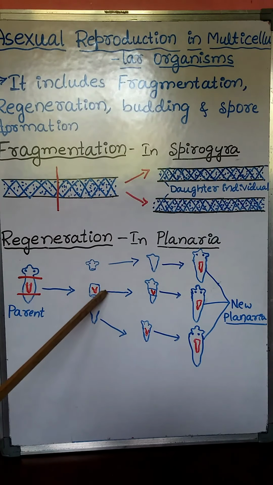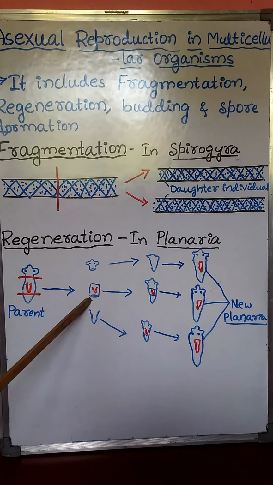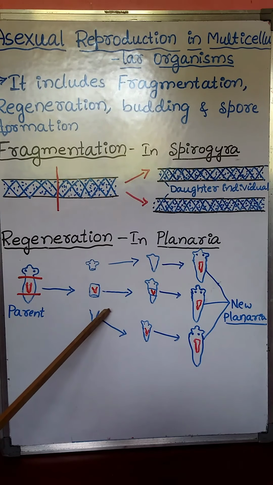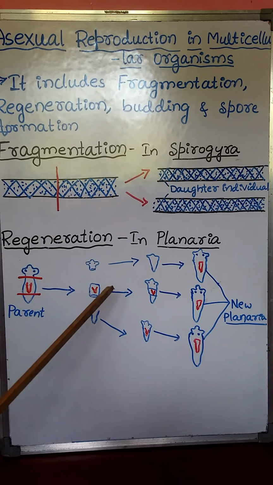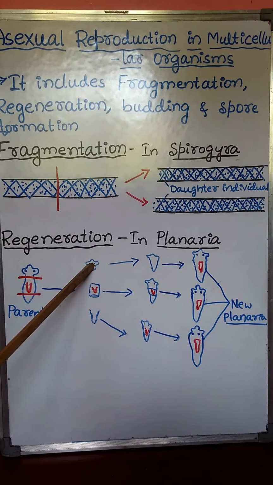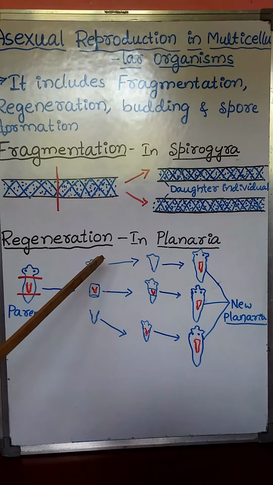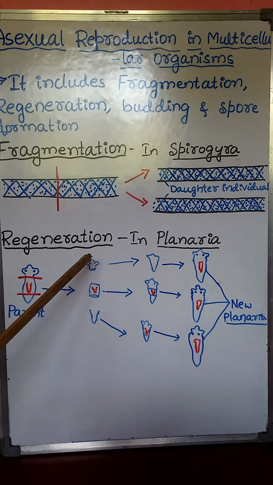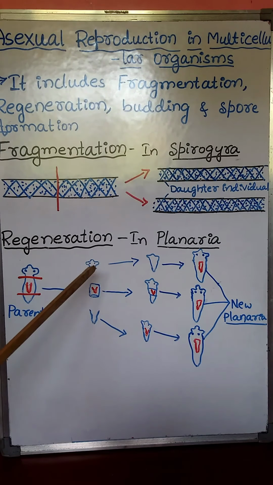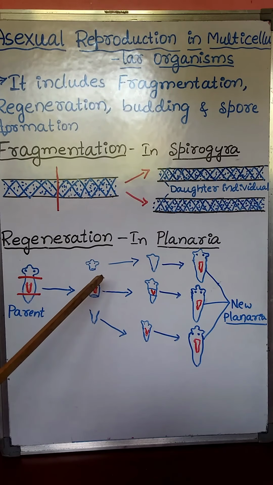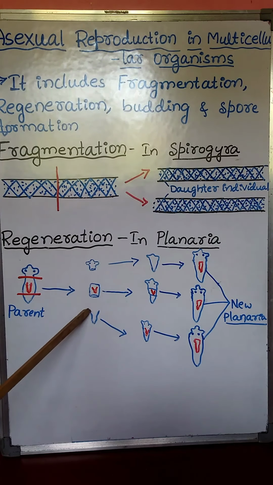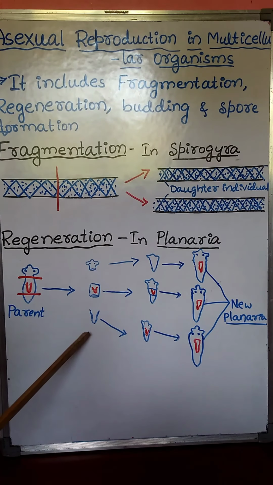Due to de-differentiation, these cells which attained a particular shape or performing a particular function regain the capacity of dividing.